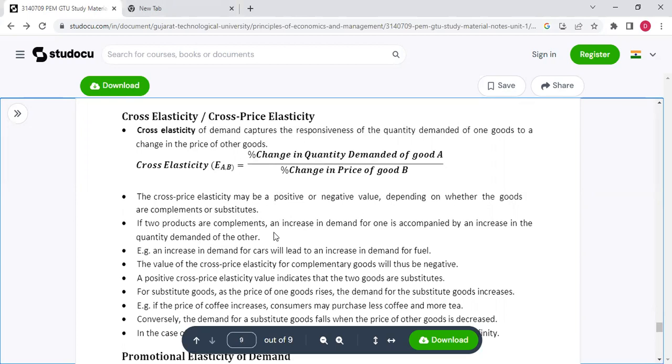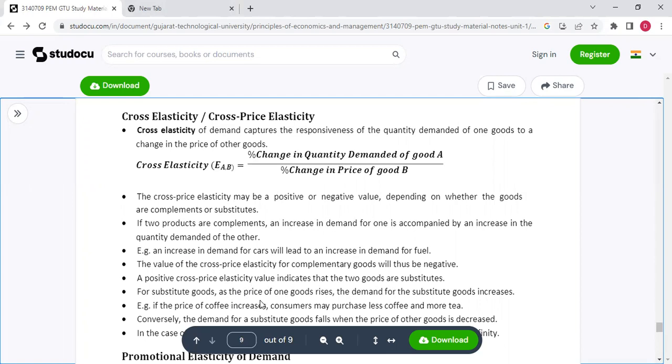If two products are complements, an increase in demand for one is accompanied by an increase in the quantity demanded of the other. Example, an increase in demand for cars will lead to an increase in demand for fuel. The value of the cross price elasticity for complementary goods will thus be negative. A positive cross price elasticity value indicates that the two goods are substitutes.